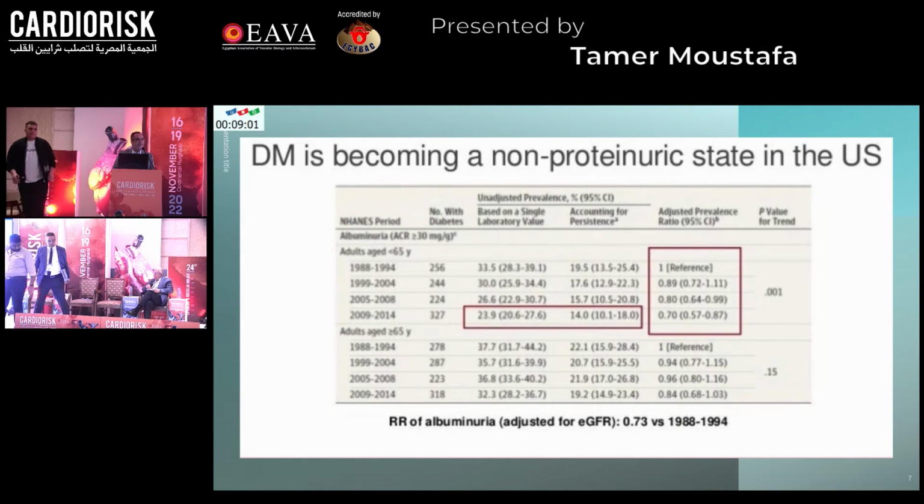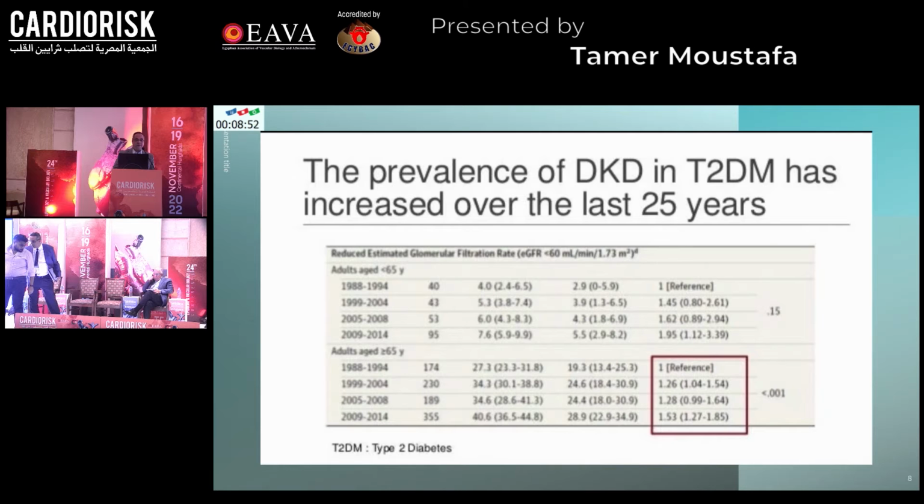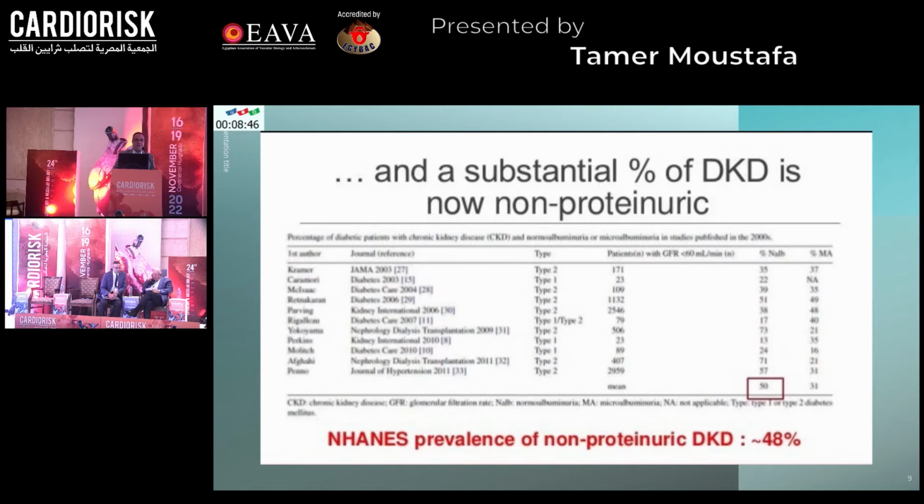Diabetes is now becoming a non-proteinuric state in the United States, and the rate of albuminuria has decreased for these patients. The prevalence of DKD in type 2 diabetes has increased over the last 25 years, and a substantial percent of DKD is now non-proteinuric, about 48%.